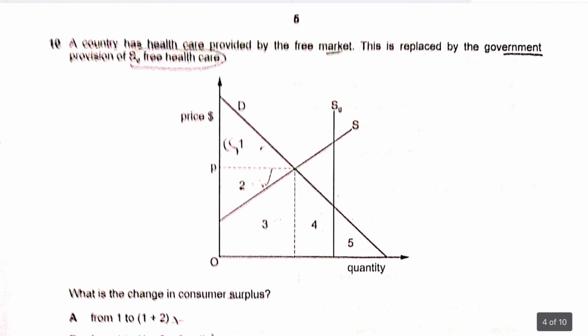Question number 10 says a country has healthcare provided by the free market. The free market output is given, so I'll draw this demand and supply.